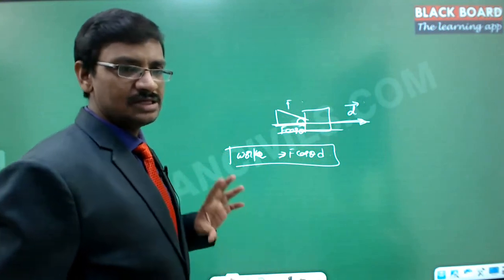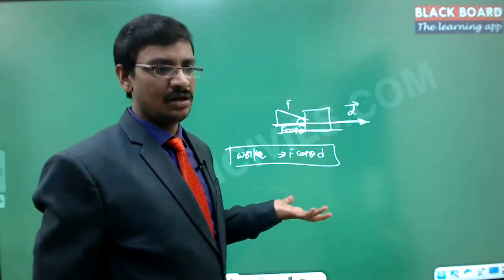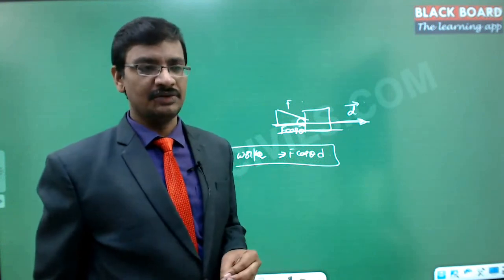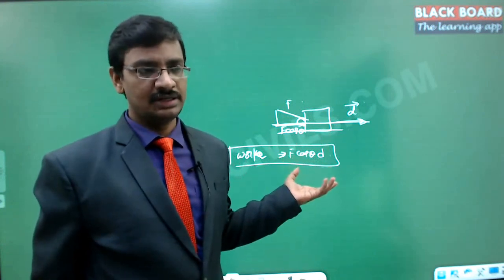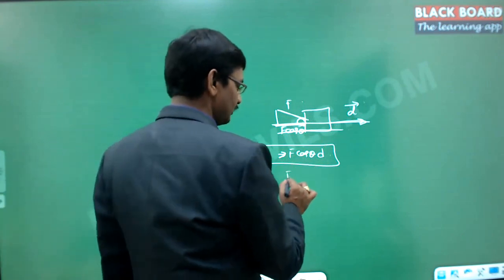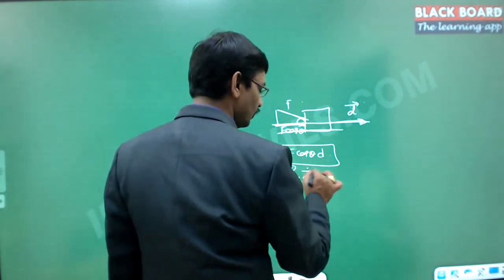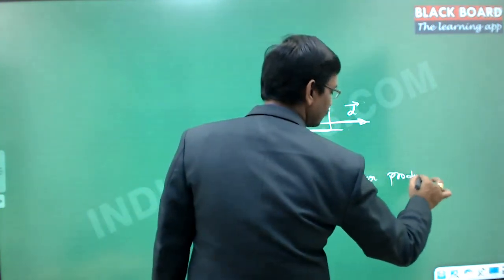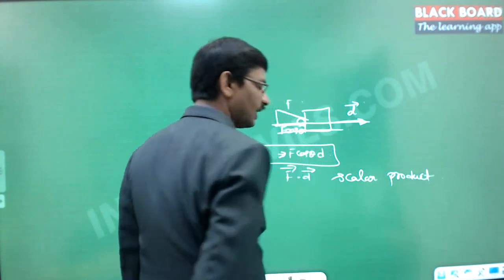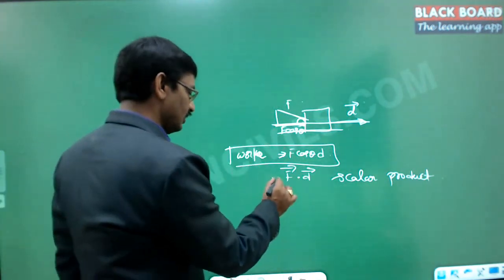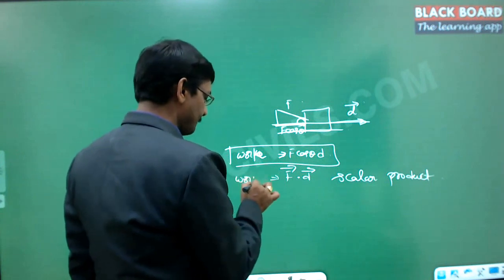Then there is no need to specify the direction at all, because F cos theta and D are always overlapping each other. Hence there is no need to specify the direction at all. That's exactly the reason the product, which we call F dot D, is called a scalar product. For a scalar product we don't need to worry about the direction at all, because both are always overlapping each other, and hence this work is a scalar.